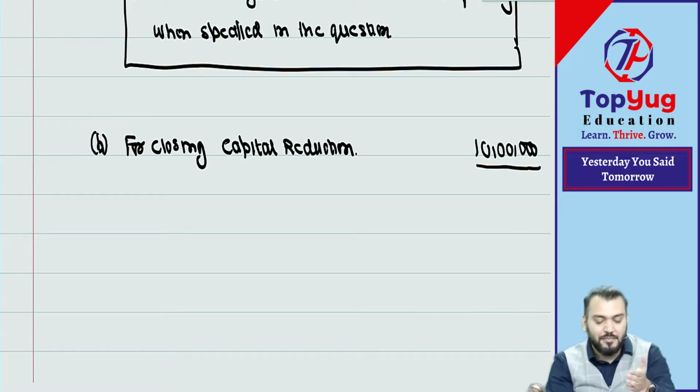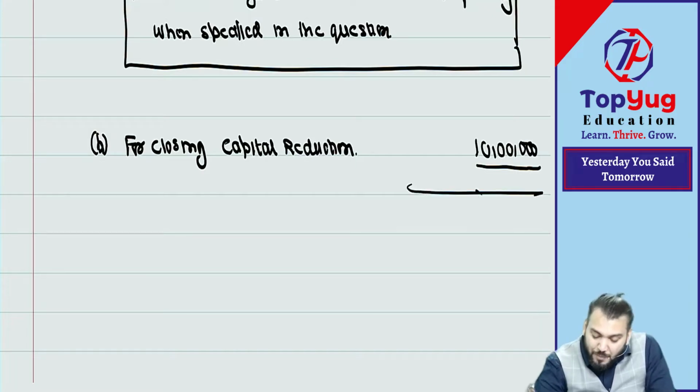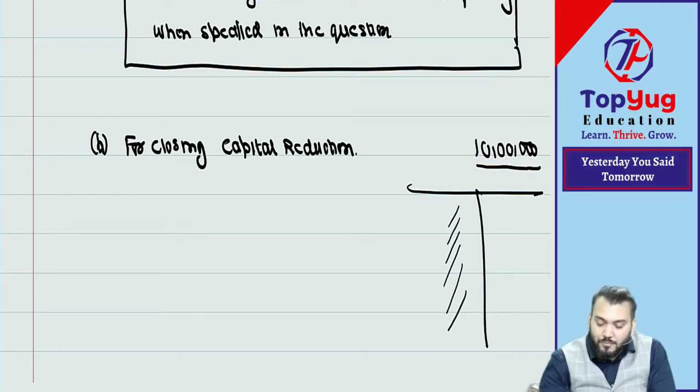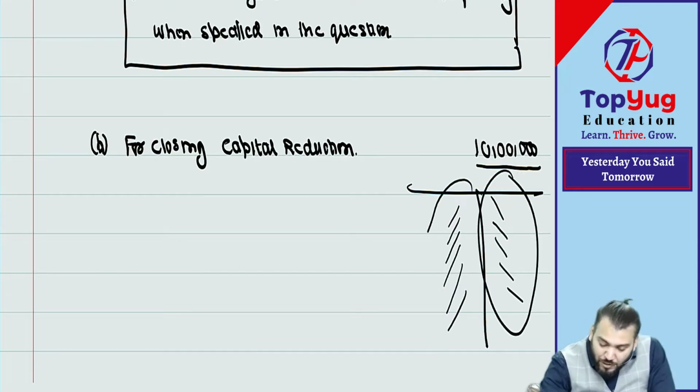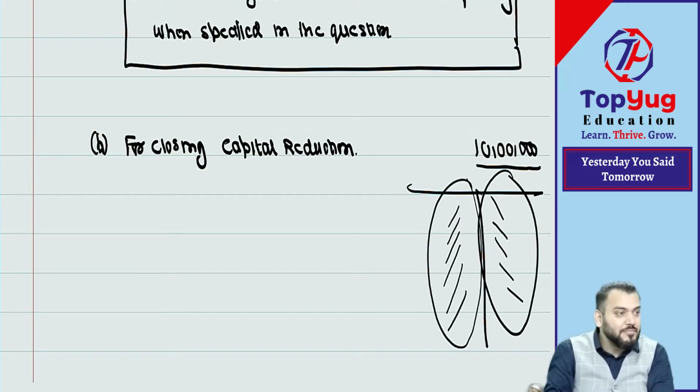Means, can I say, after all this journal entry, capital reduction account will either become zero, or it will have a surplus balance. Not understood? This is the capital reduction account. We are debiting all losses here and we are crediting all gains. So this gain should be either equal to or more than the loss. This gain should not be less than the loss. If gain is less than loss, then why are you in this chapter?